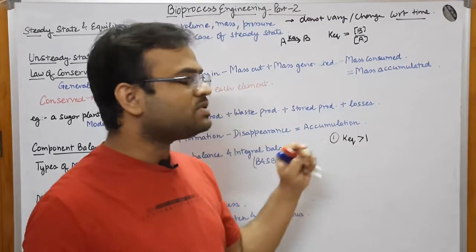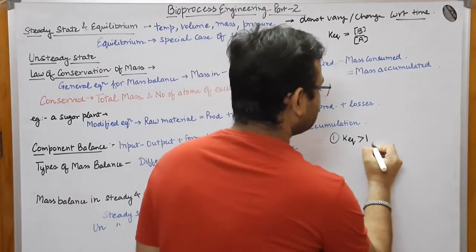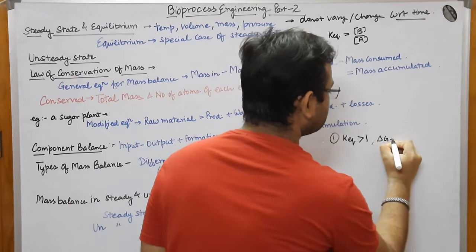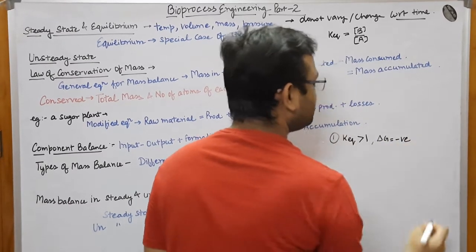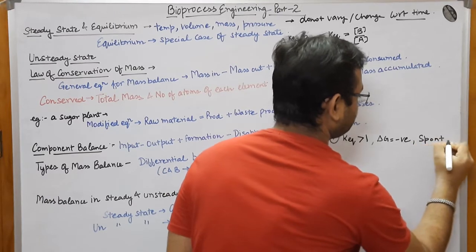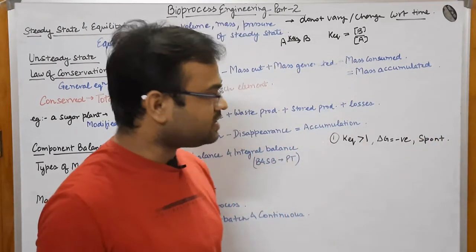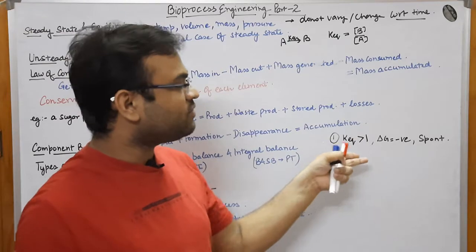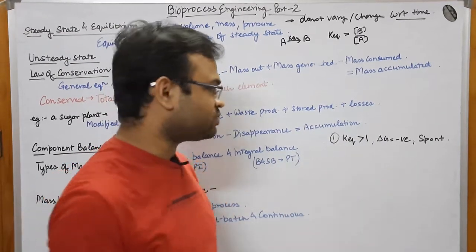K equilibrium greater than 1 would symbolize that delta G is negative and the reaction is spontaneous. From only the K equilibrium value I can understand these points.